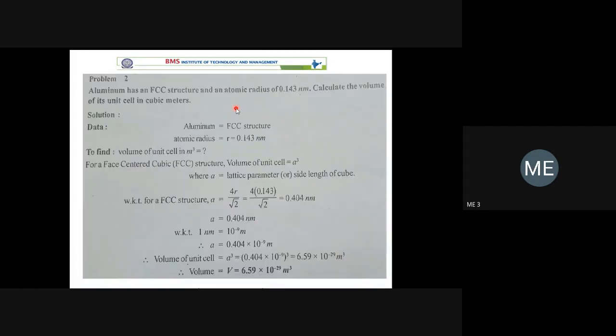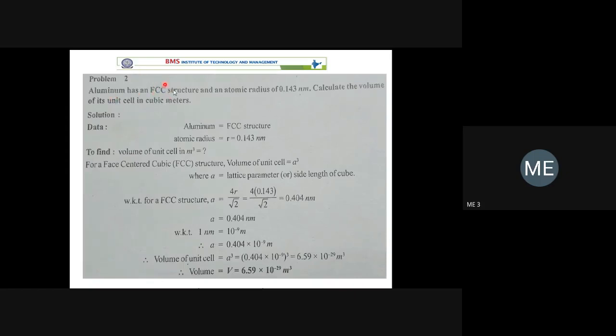Then one more question is related to crystal structure. The material is aluminum, but at least remember the crystal structure or lattice structure for aluminum, copper, as well as steel. Aluminum is made up of FCC structure, but sometimes they may give it and sometimes they may not.